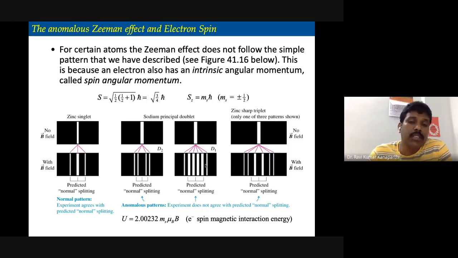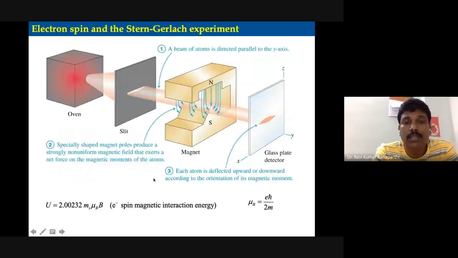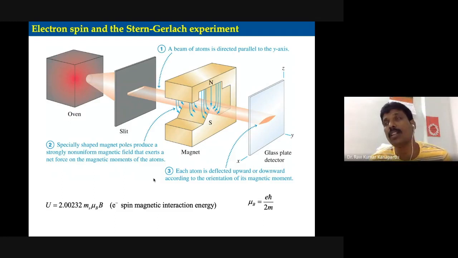For example, you can see in this example itself, there are the sodium D1 and D2 lines. This D2 line actually splits into two. There are two sets of lines. Similarly, many other elements were noticed. That led to a much more comprehensive experiment called the Stern-Gerlach experiment, which ultimately revealed the fact that the electron has a spin.